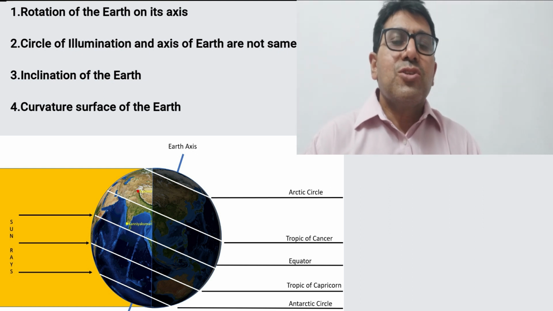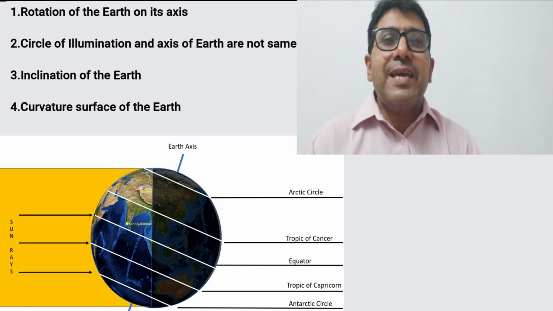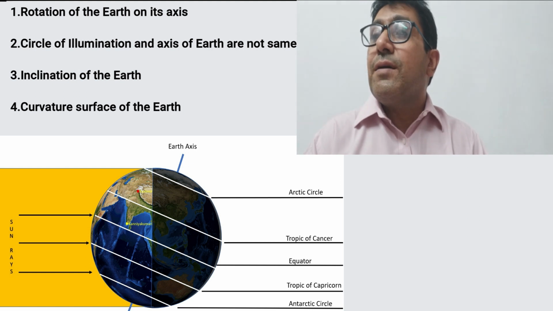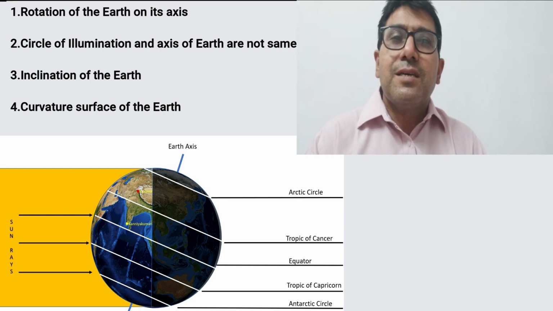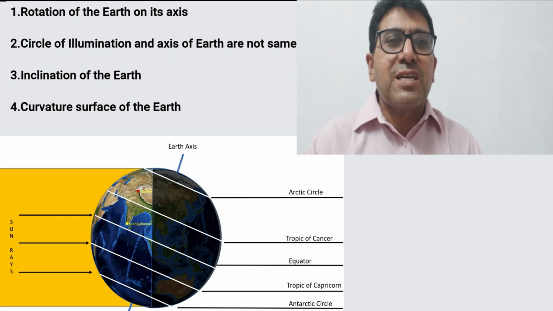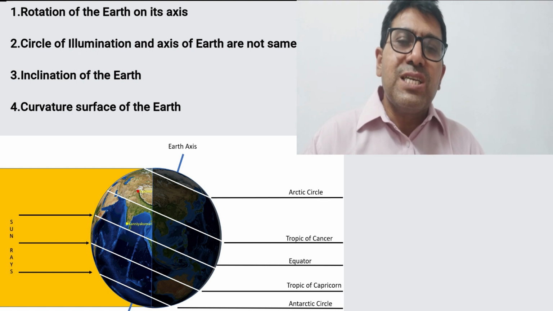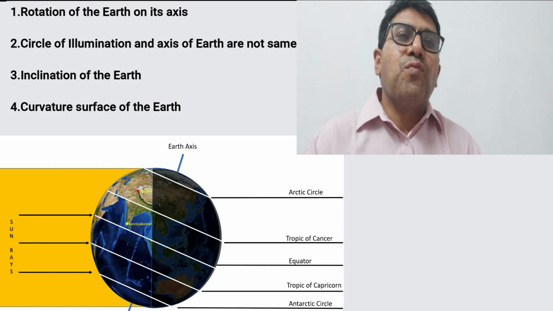So there are three reasons why the duration of day and night is not much different in Kanyakumari, but there is a big difference in Jammu and Kashmir. First, the rotation of the Earth on its axis from west to east. Second, the circle of illumination, and third, the curvature or shape of the earth.